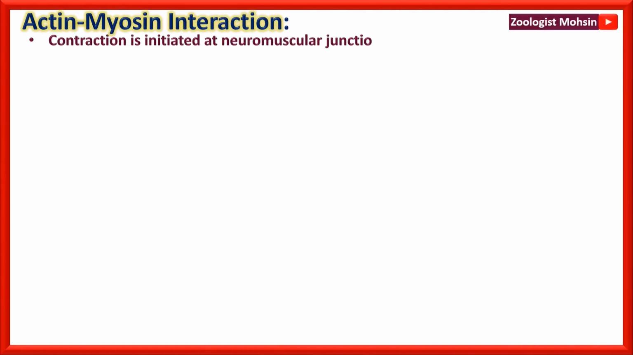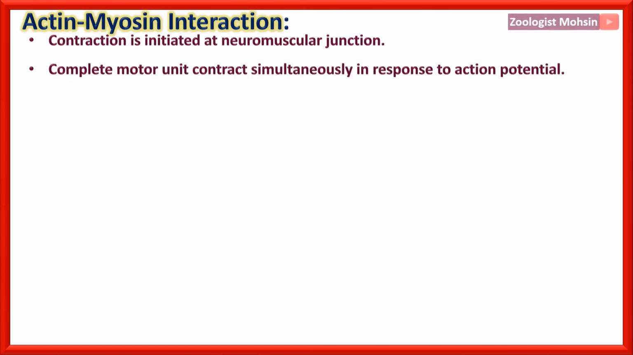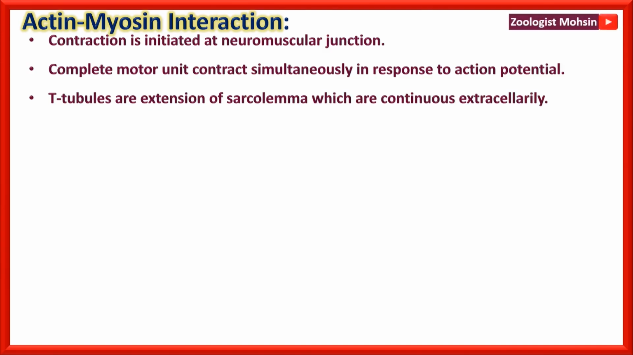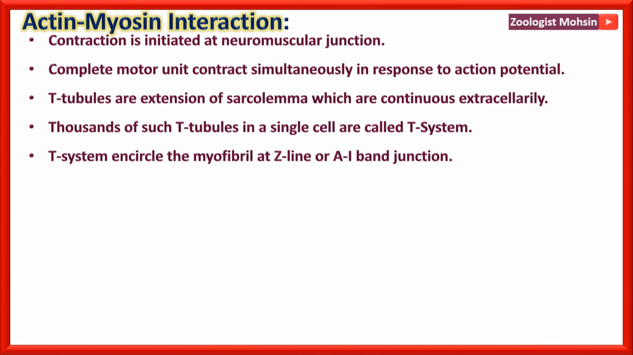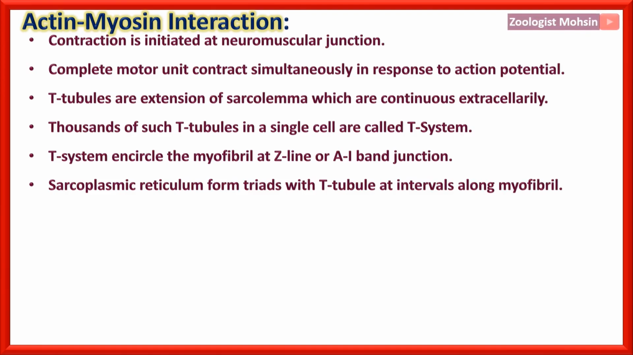Actin-myosin interaction. Contraction is initiated at the neuromuscular junction when the impulse, or message, arrives. A complete motor unit contracts simultaneously in response to an action potential. T-tubules are extensions of the sarcolemma which are continuous extracellularly as well. Thousands of such T-tubules in a single cell are called the T-system. The T-system encircles the myofibril at the Z-line or AI band junction. The sarcoplasmic reticulum forms triads with the T-tubule at intervals along the myofibril.